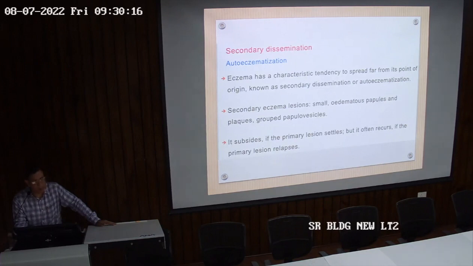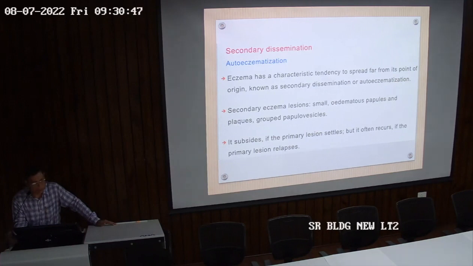So this is the trigger, and then it spreads over the other parts of the body, whether the contact is there or not. So contact may be only over the hands, but the presentation may slowly spread to other parts of the body. This is what we call secondary dissemination, or finally disseminated dermatitis, known as secondary dissemination or auto-eczematization. So the body itself is propagating the eczema to other parts of the body. Once the process starts at one place, it may spread to other parts of the body.